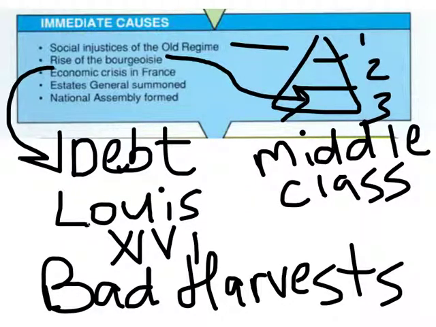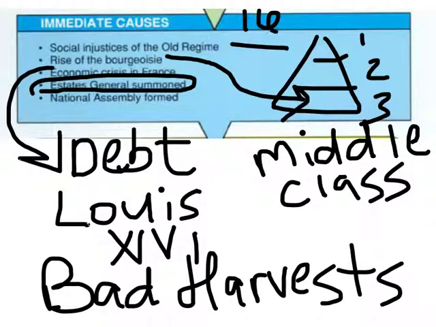So because Louis cannot get his financial ministers to resolve the situation, and the aristocracy is not wanting to work with him, he is forced to call the Estates General, which had not been called since 1614. We talked about this: for 175 years in France, the king had ruled the government without a parliament, but now the king is desperate, and he's going to be forced to call the Estates General.